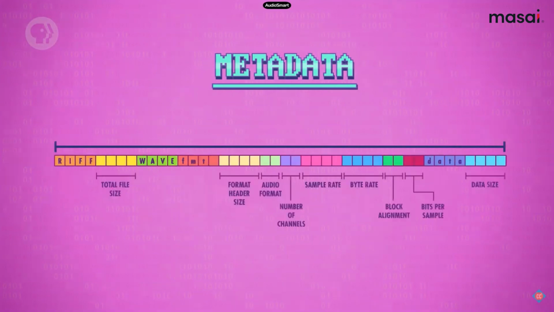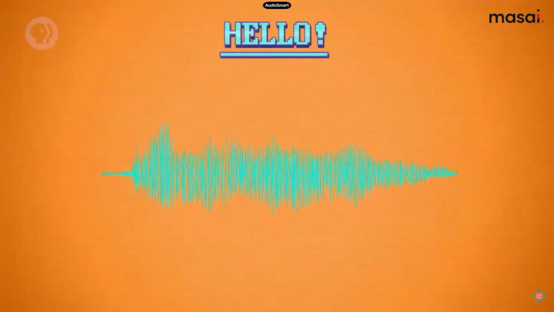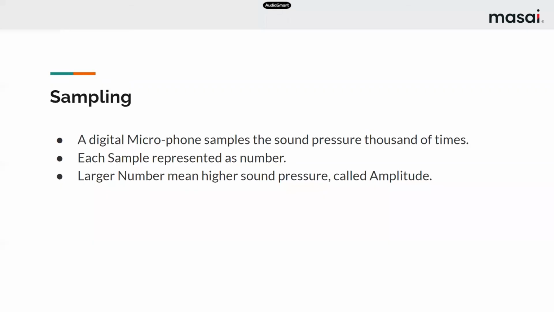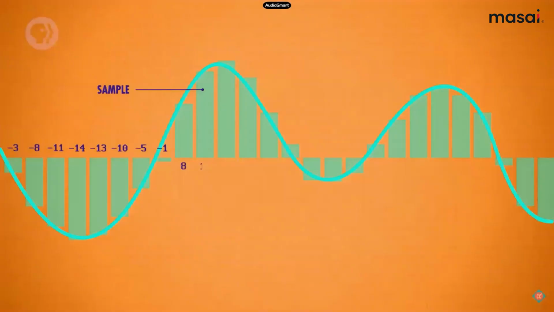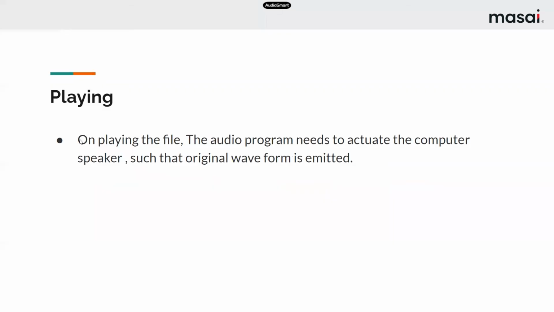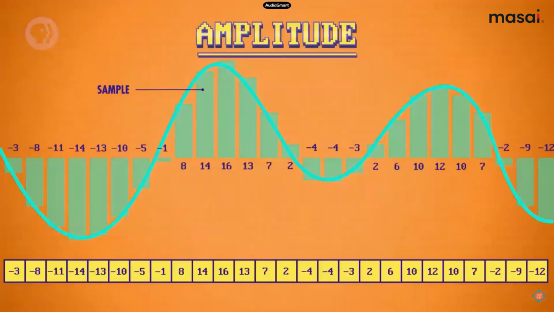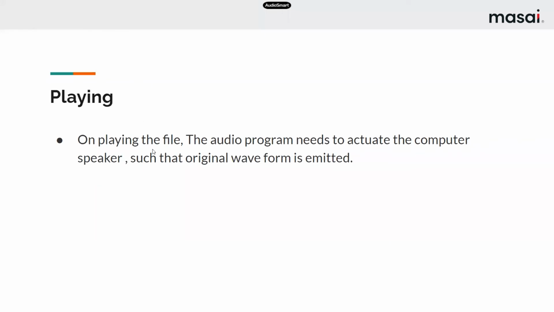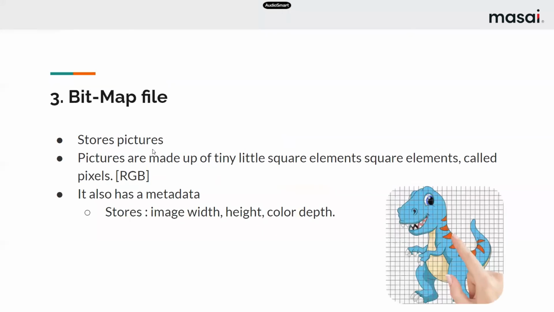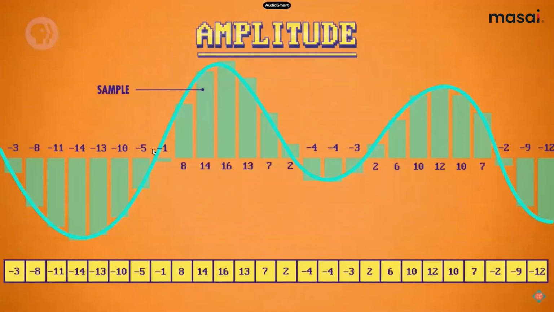We cannot directly store the waveform. So what we have done is take the audio file, sample it, and give it this amplitude number. After giving the amplitude number, we have stored this data in our hard disk. Now, when we play this file, this data is contained in our hard disk.